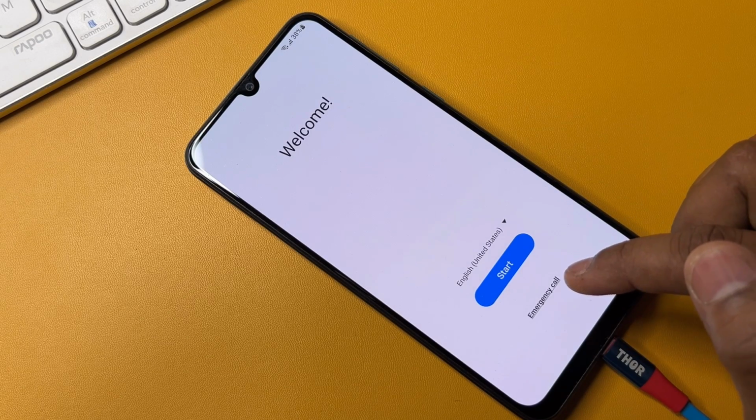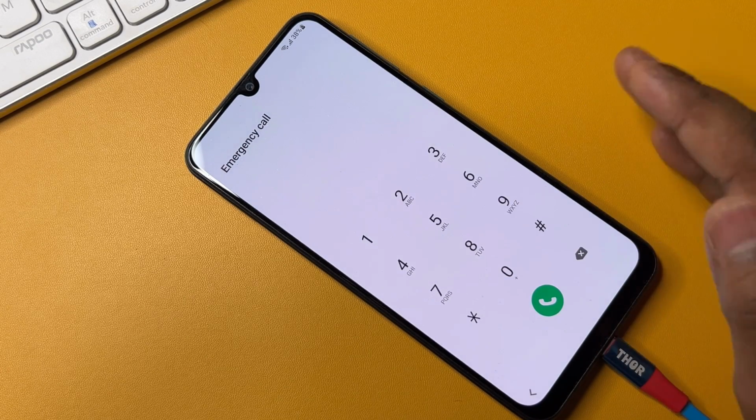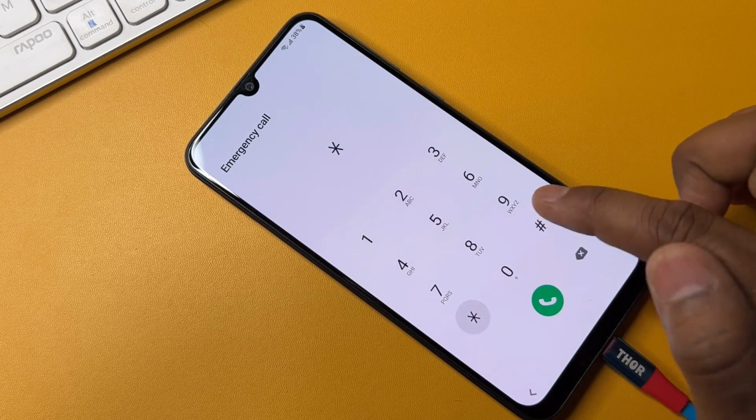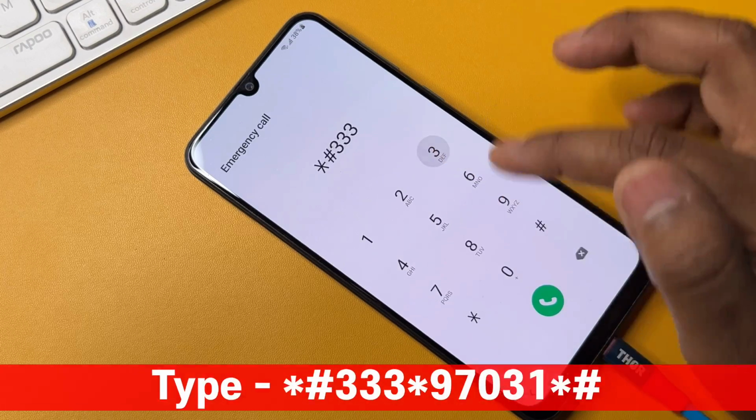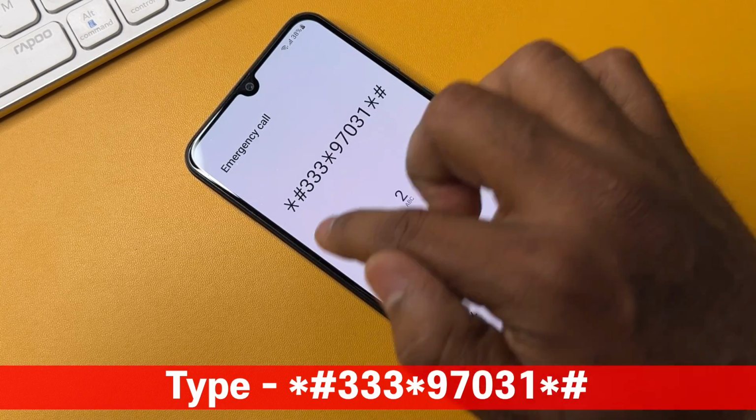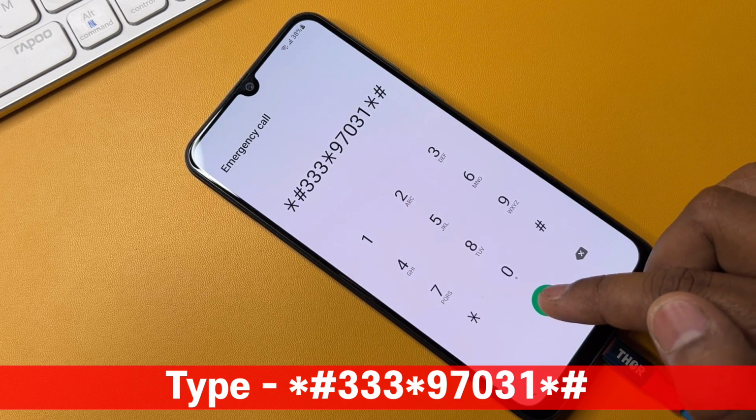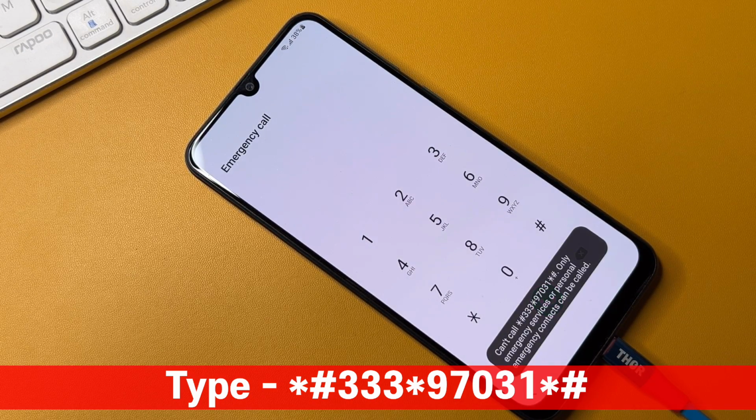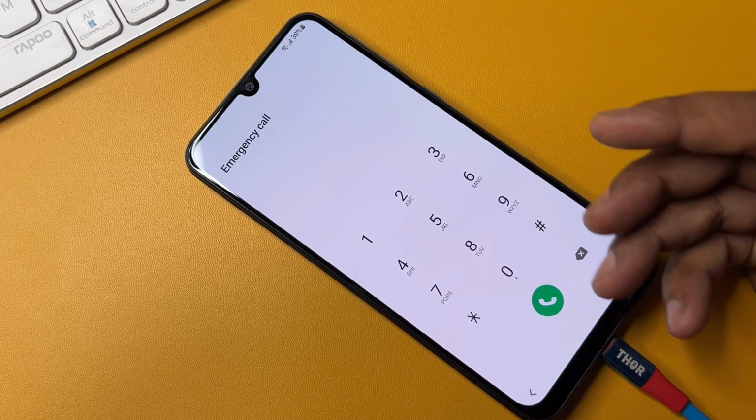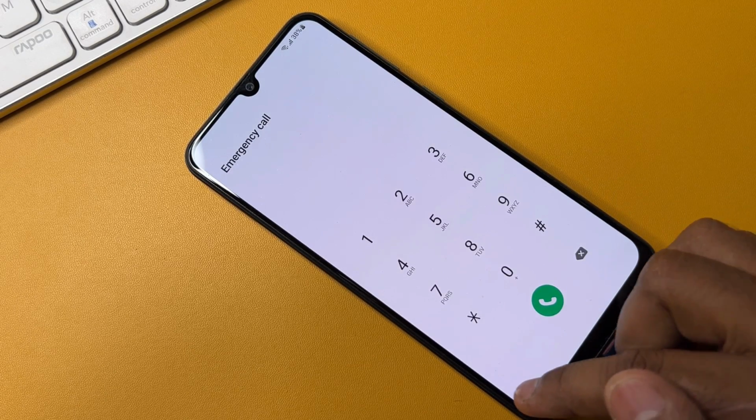After that you have to open your emergency call option again here, and you have to type another Google FRP removal code, and the code is *#33397031*#. You have to remember this code, and you have to call this code once only. After completing this step, you have to wait for 5 seconds. 2, 3, 4, 5, and go back to the home screen.